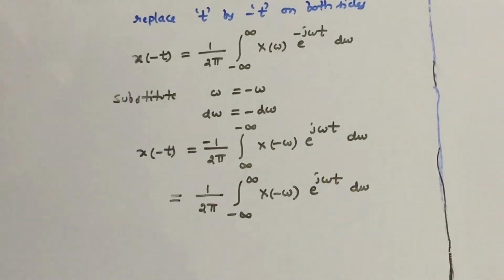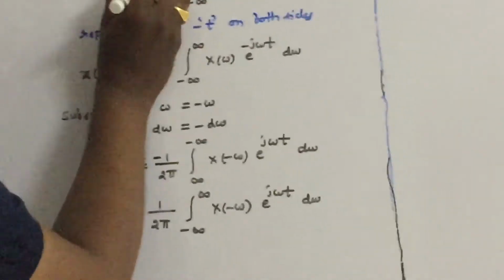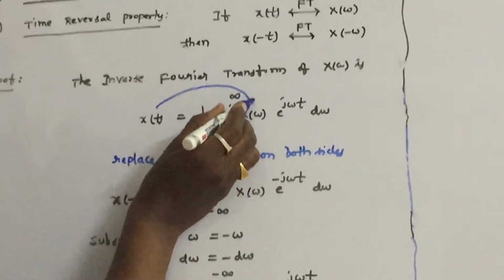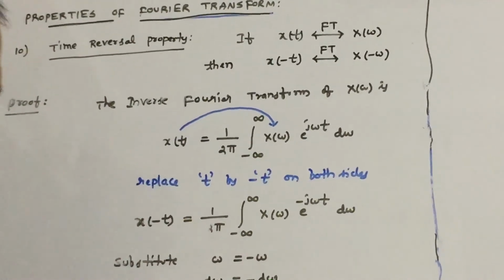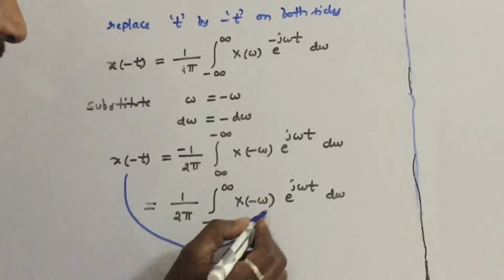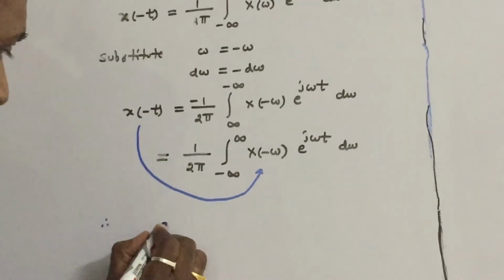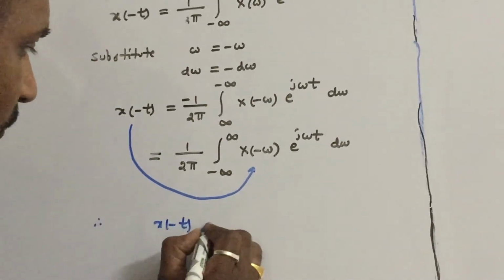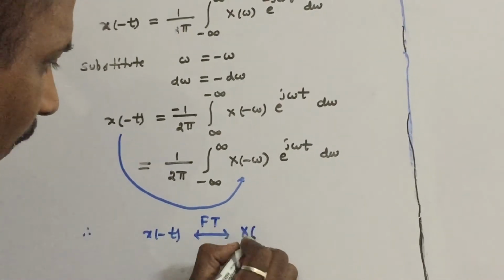What you have to observe, a very important point: if x of t's Fourier transform is X of omega, then in the definition for the time reversal of x of t, X of minus omega appears. Therefore x of minus t's Fourier transform is simply X of minus omega.